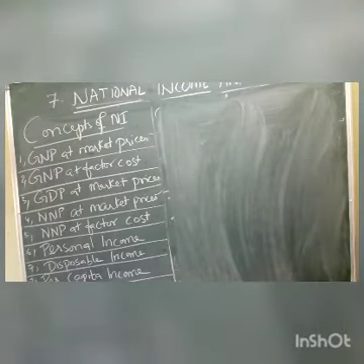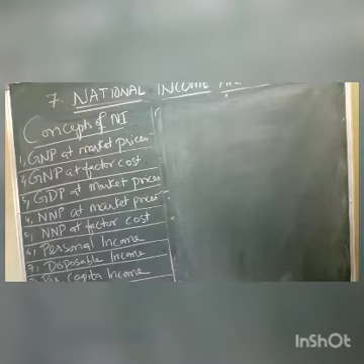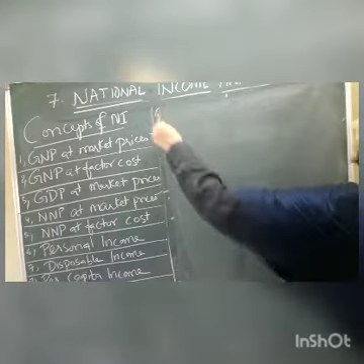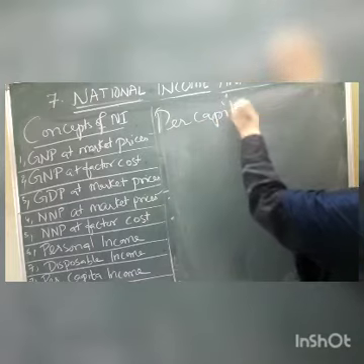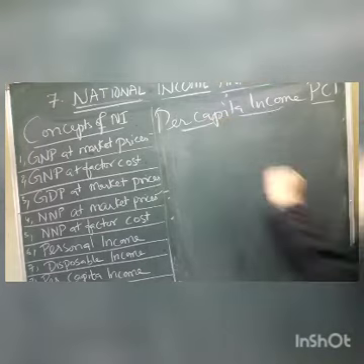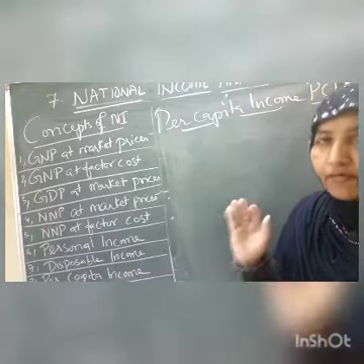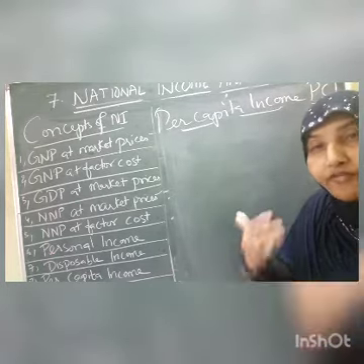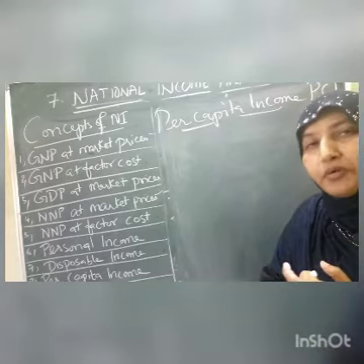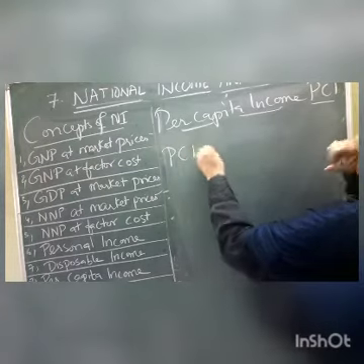Next, after personal and disposable income, we have the last concept of national income, that is per capita income. Children, this is very important. Per capita income, PCI, many times it was asked in the examination for 2 marks. So per capita income means the average income received by a person, the average income of an individual. How do we find out how much income is to be distributed to the individual or to the people?